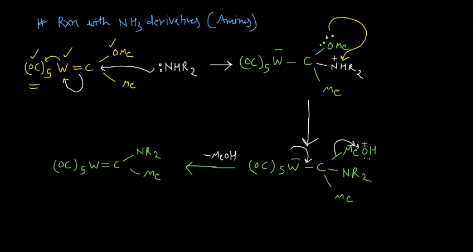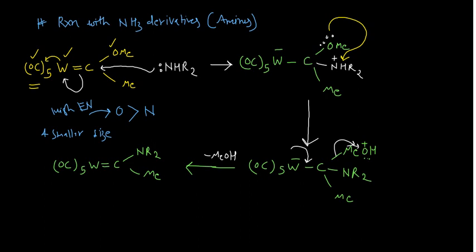You should remember this particular point. Oxygen is more electronegative than nitrogen, and so due to its high electronegativity and smaller size, oxygen is quite reluctant to give electron density to this carbene carbon.